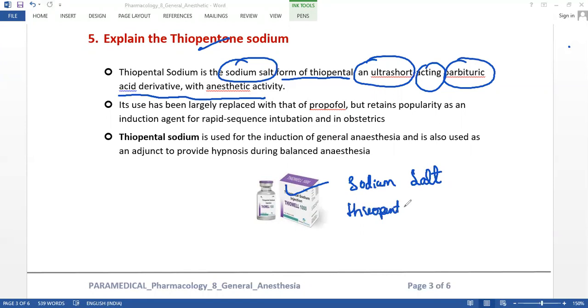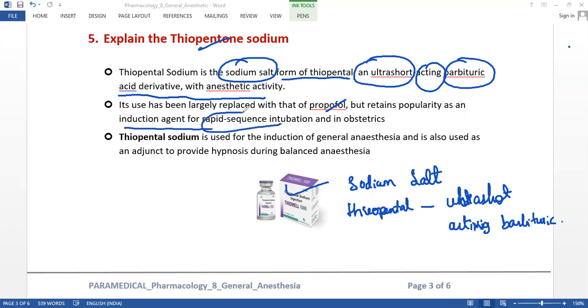This is an ultra short acting barbiturate. It is placed alongside propofol, and it may also be the agent for rapid sequence intubation.